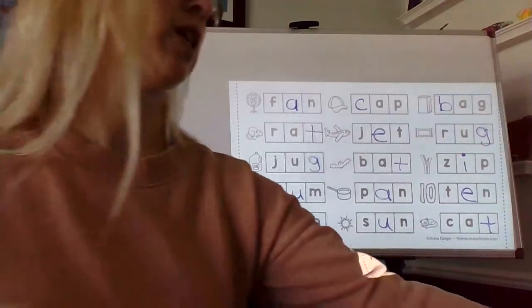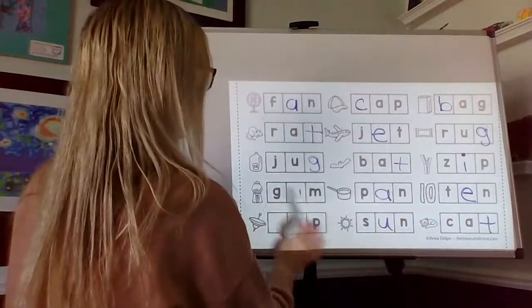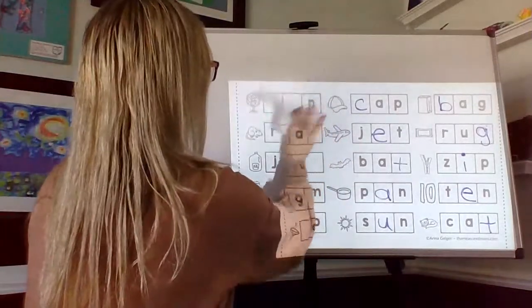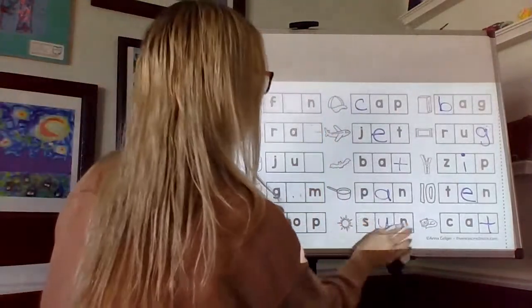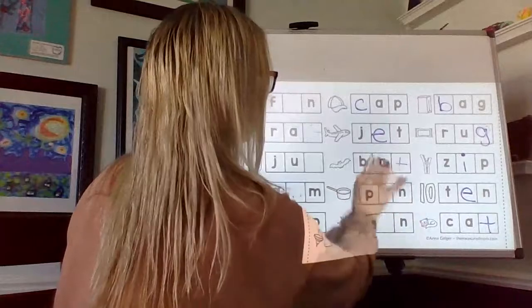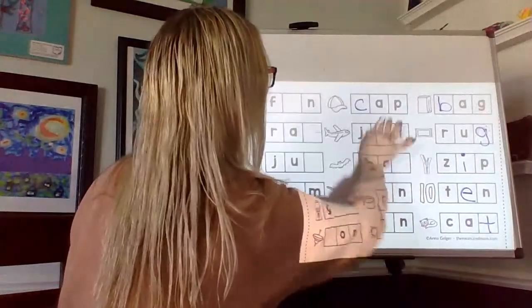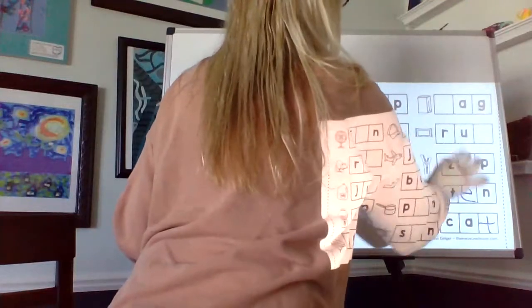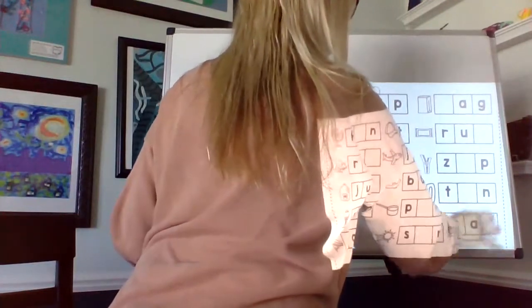Excellent. So, friends, what I want you to do is I'm going to project another one like this, and you're going to pause the video on a piece of paper, and you are going to write the words down on your paper.